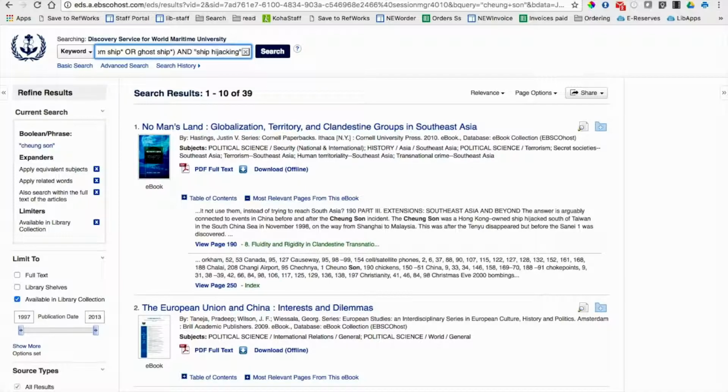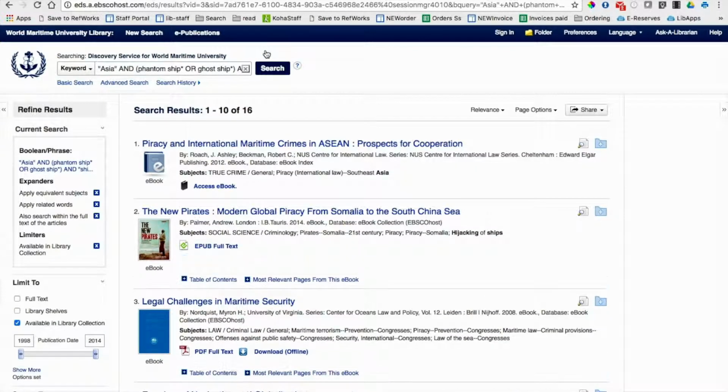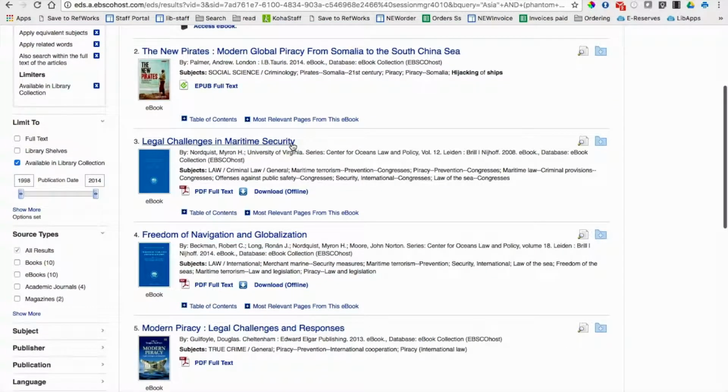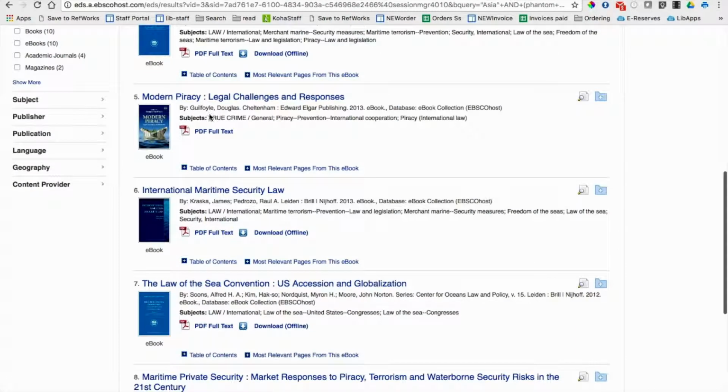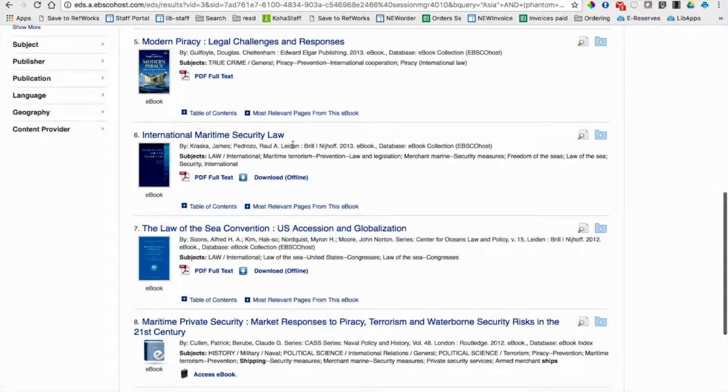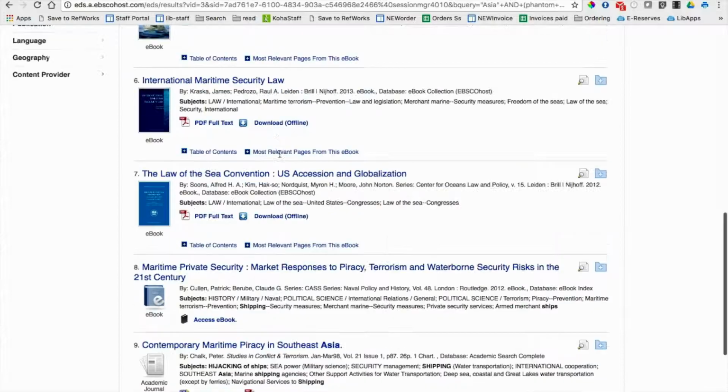After that, I have one more Boolean operator, and after that, I will be searching for ship hijacking. That's one of the terms that I want to use instead of piracy. Let's go ahead and search, see what kind of results I will be getting. As you see, 16. So this is a really focused search, and it will be concerning exactly what I was looking for. So as you see, South China Sea here, I have Southeast Asia, I have maritime security here, modern piracy, maritime security law. So all these results are actually quite good.